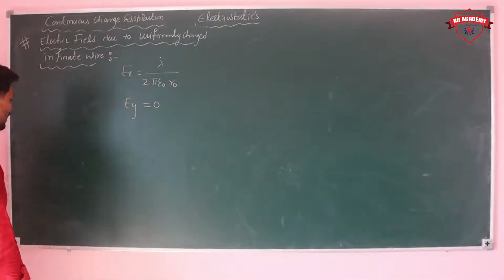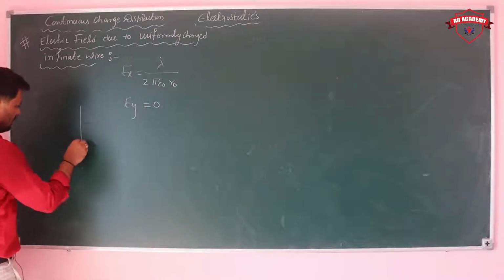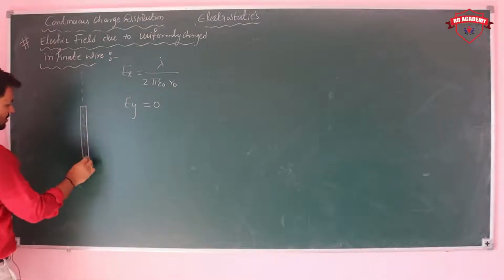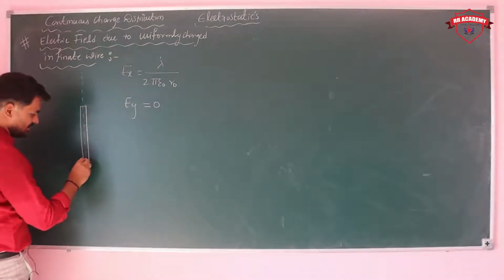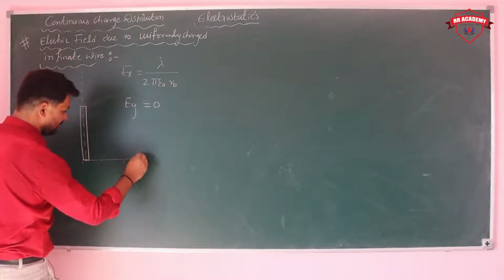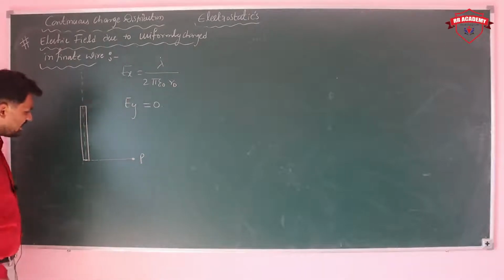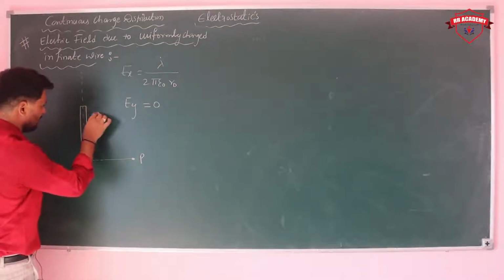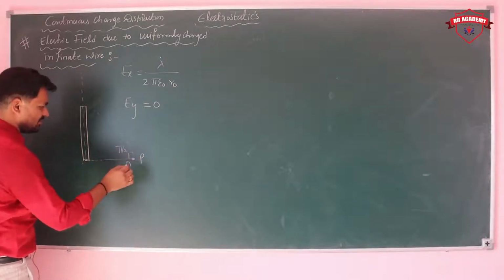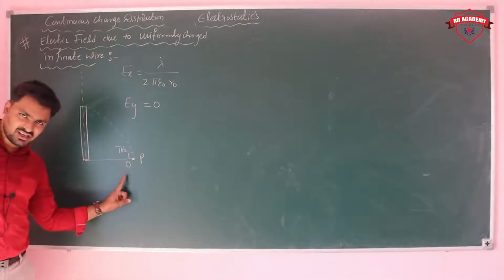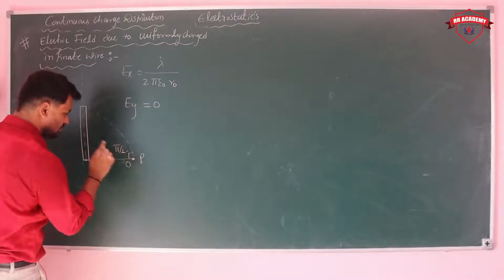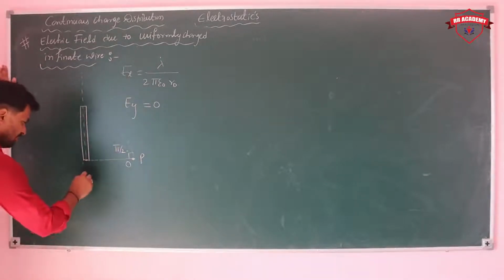In case you have a wire that is infinite on one end, but the other end is finite, it starts from here. Now we are considering the point here. See how much angle it makes. For the infinite length, this angle you can consider pi by 2, and here the angle is 0. So the limits are pi by 2 to 0, and you need to get the value of Ex.